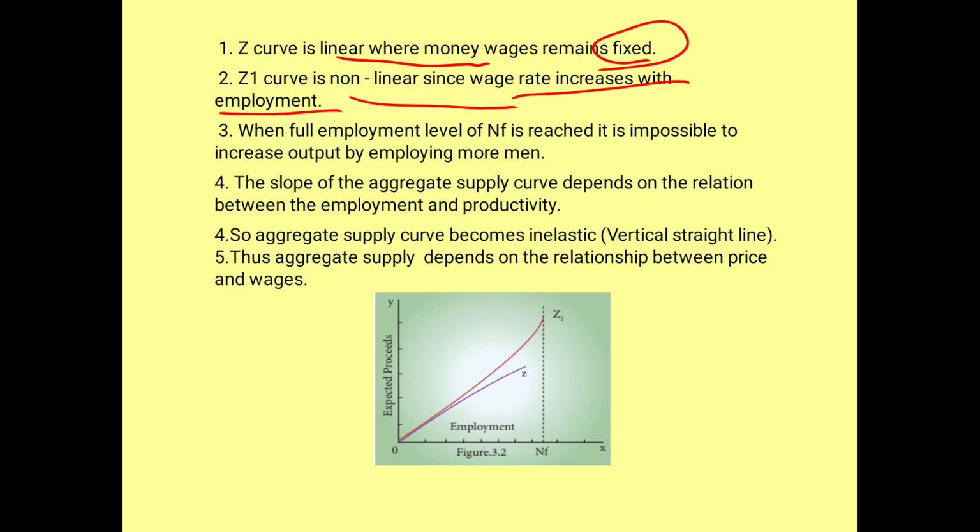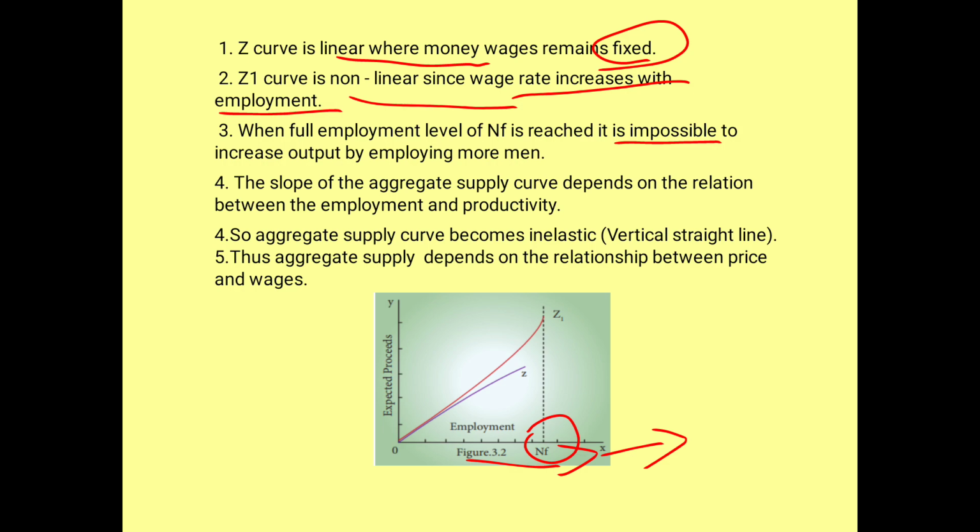So non-linear tells you the wage rate keeps on increasing with the employment. So the higher your employment, the higher will be your wages. When the full employment level is NF, at F, what happens? It reaches a point where it is impossible to increase the output after this. You cannot be employing more people.